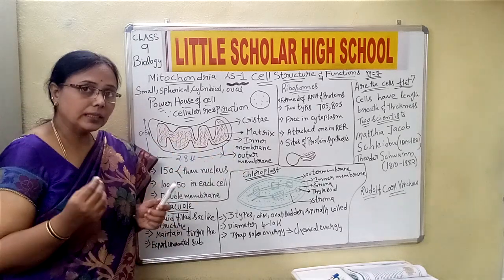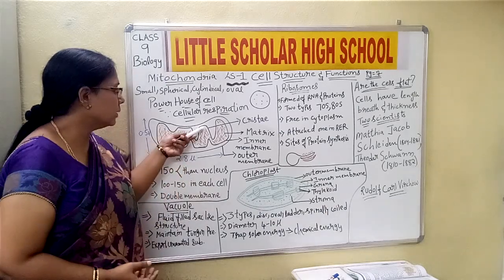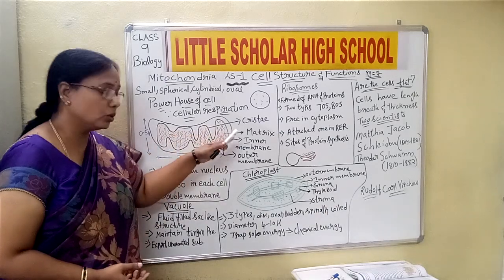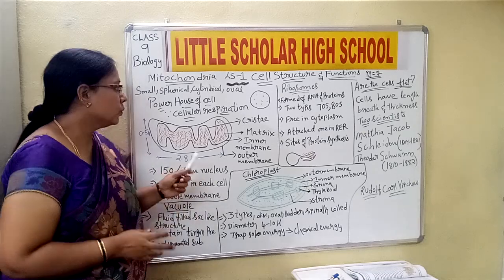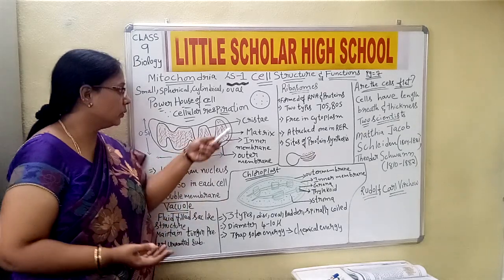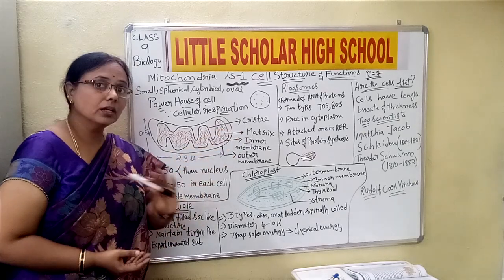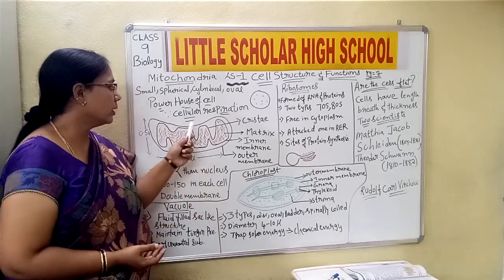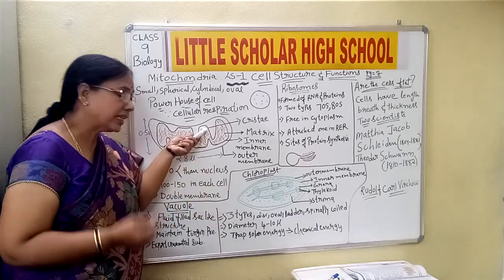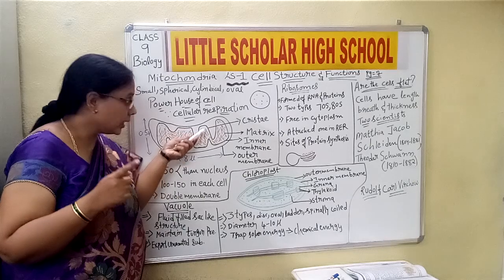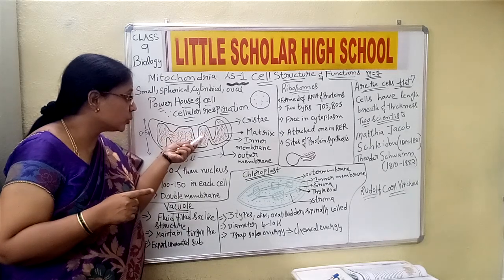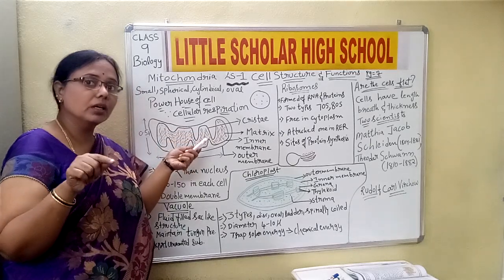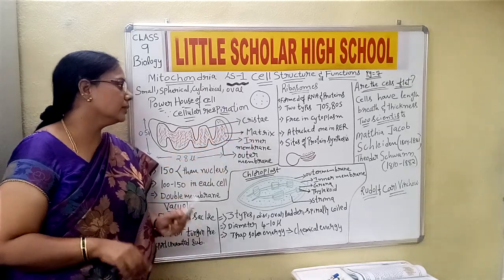Okay, in the exam they may give you simply the arrows like this, and they may ask you to label it. Usually the students get confused between the cristae and the matrix. You just make it clear on one point: the membranes which are getting folded, that is cristae, and the material which is present in between these foldings, that is referred to as the matrix.